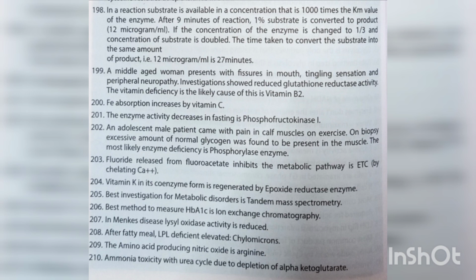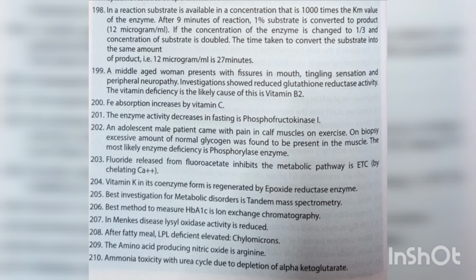Best investigation for metabolic disorders is tandem mass spectrometry. Best method to measure HbA1c is ion exchange chromatography. In Menkes disease, lysyl oxidase activity is reduced. After fatty meal, in LPL deficiency, the elevated lipoprotein is chylomicron. The amino acid producing nitric oxide is arginine.